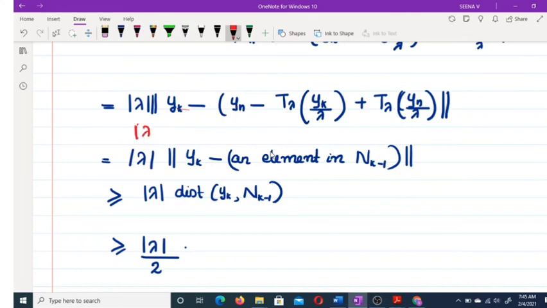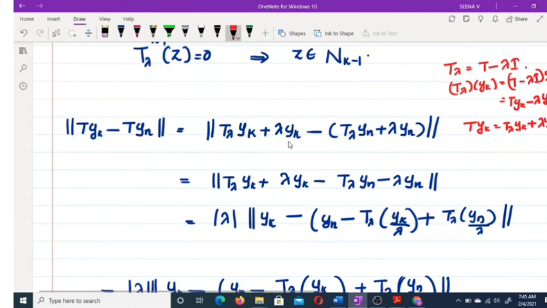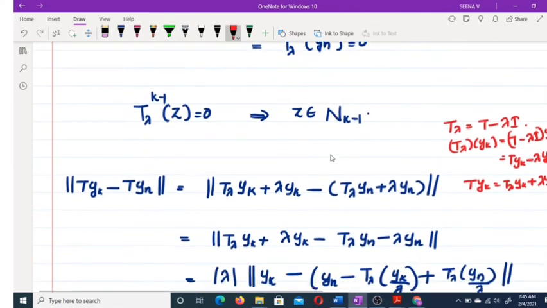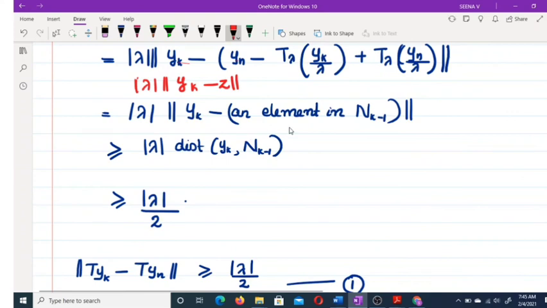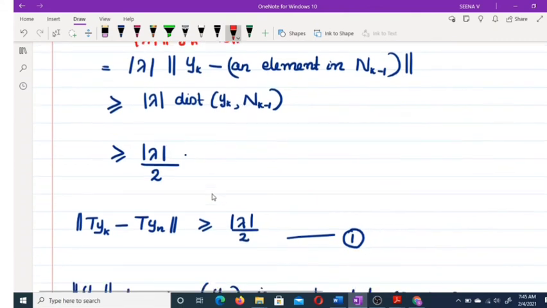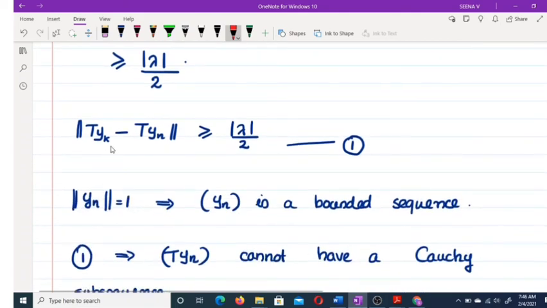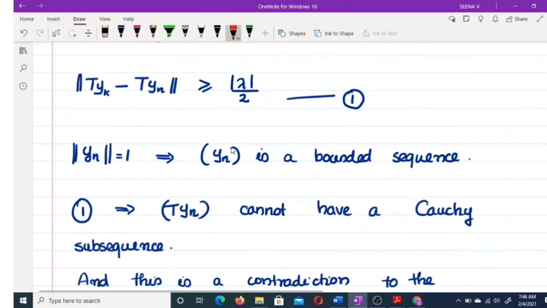Call this z. And what is this z? z belongs to N_{k-1}. Therefore, the norm of yk minus an element in N_{k-1}, therefore mod λ into the distance between yk and N_{k-1}. And this is greater than or equal to 1 by 2. Therefore, the norm of Tyk minus Tyn is greater than or equal to mod λ by 2. But we know that the norm of yn is equal to 1.